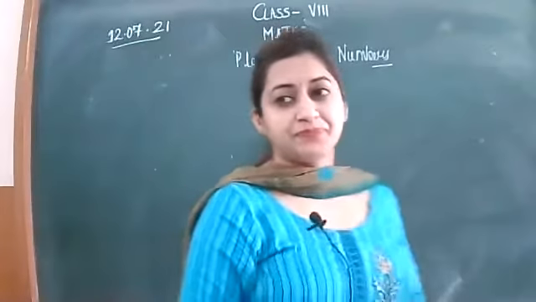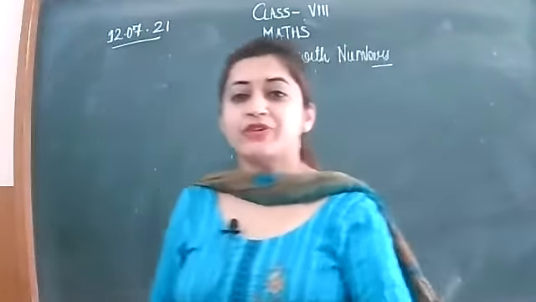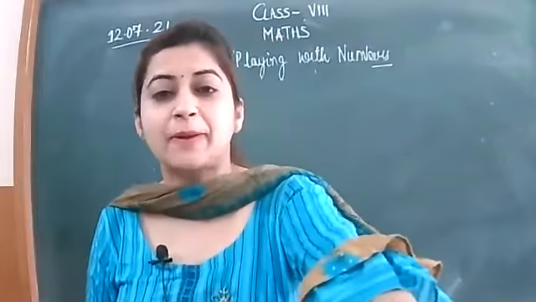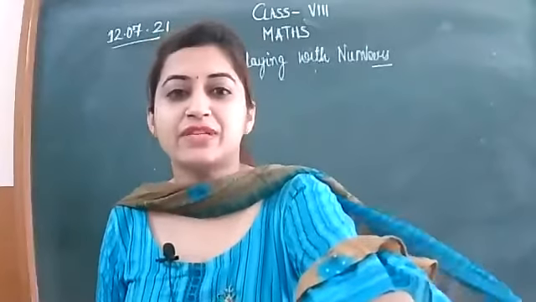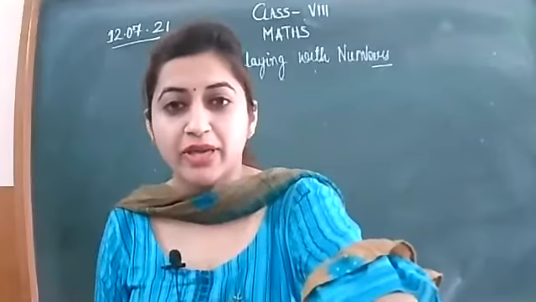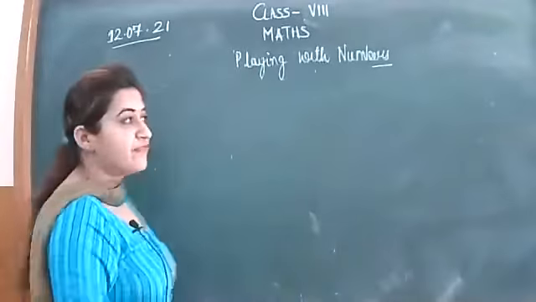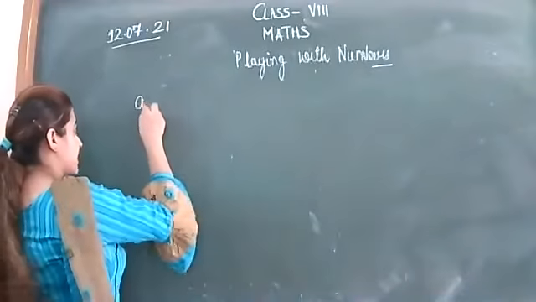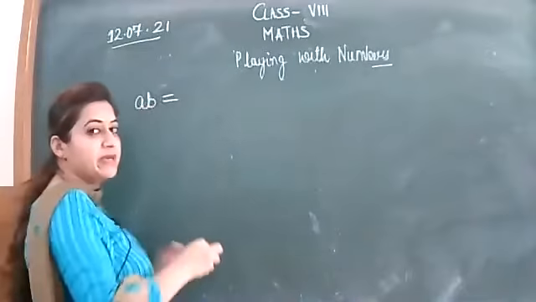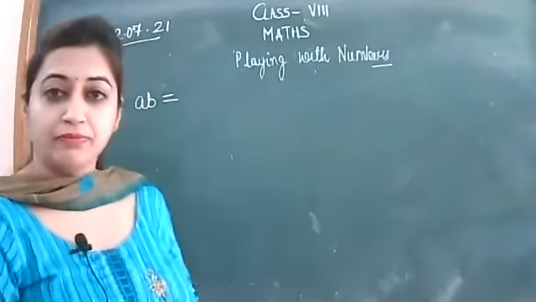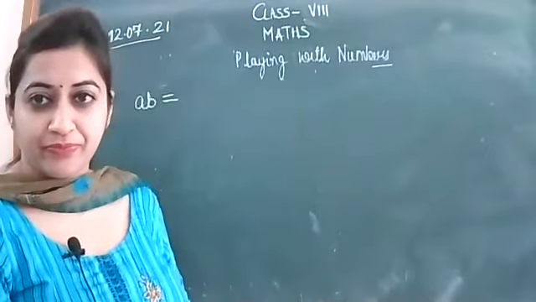Now listen, beta. Before the vacations, we were discussing the chapter Playing with Numbers, and we have discussed the general form of the number. Can anybody tell me what is the general form of the two-digit number? If I write a two-digit number AB, what will be the general form of this number?